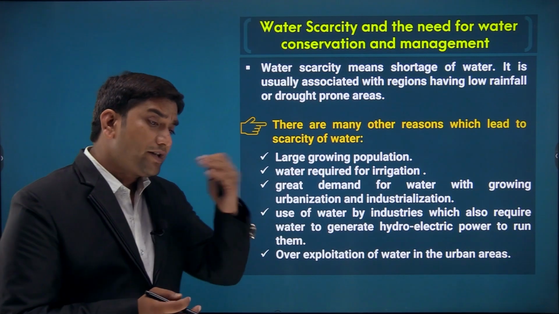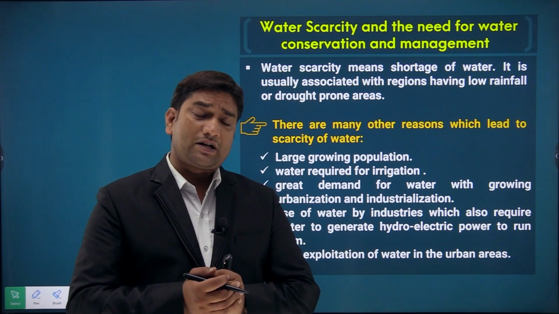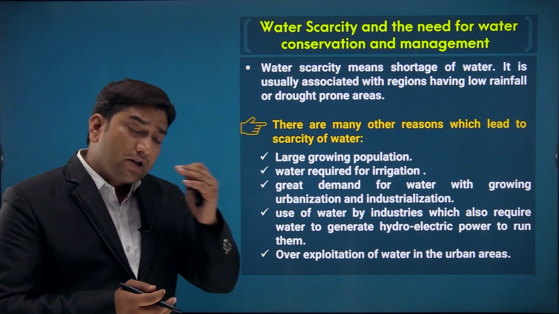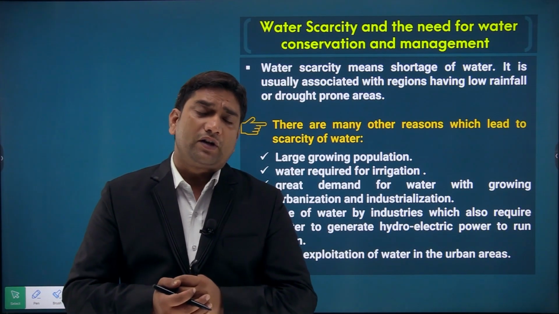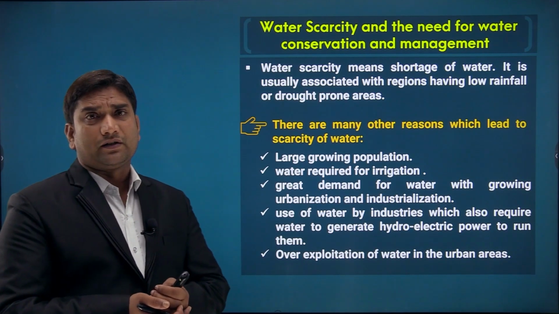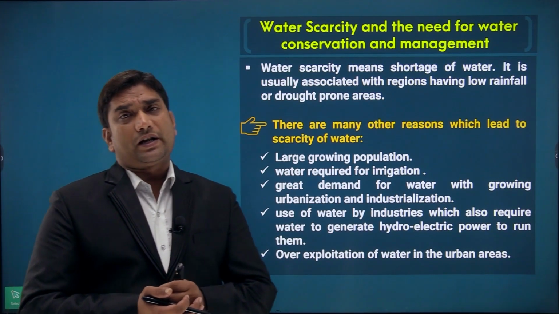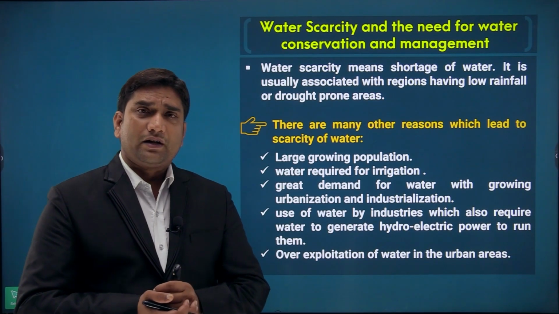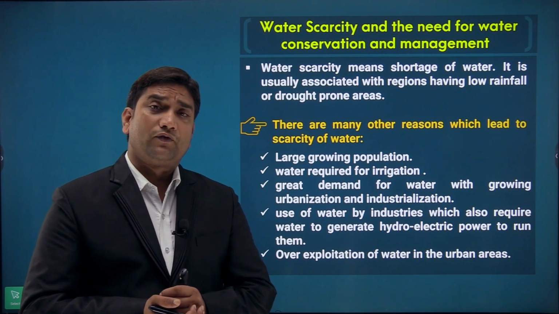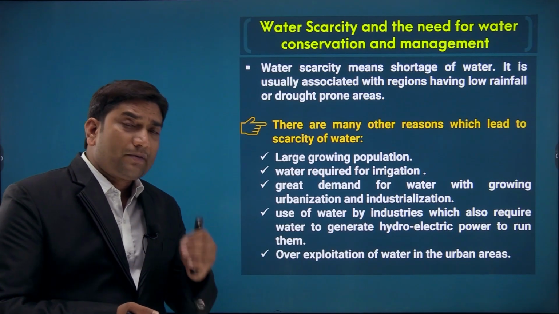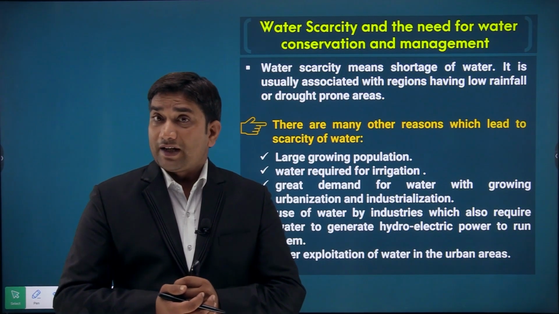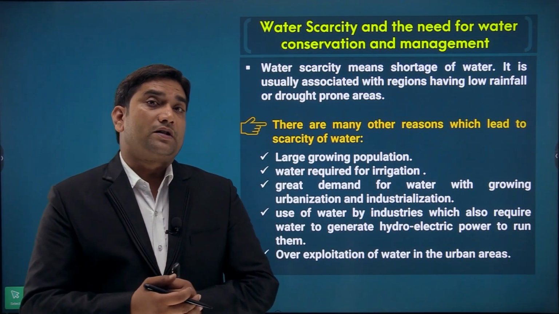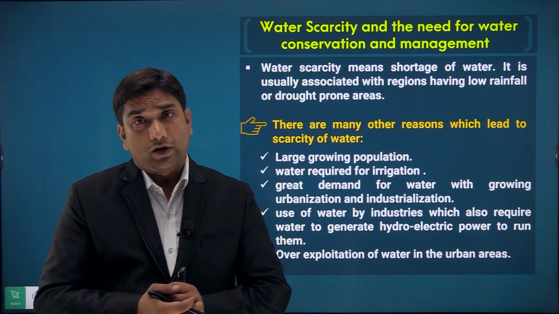ये हमारे उन रीजन्स की वजह से भी वाटर स्कार्सिटी है हमारी कंट्री के अंदर, क्योंकि हमारी कंट्री के अंदर जो एवरेज रेनफॉल है दैट इज ओनली 125 सेंटीमीटर्स, राइट. But in some areas, as we had already studied in 9th class related to the climatic conditions, there we have studied chapter number 4 if you remember, means in some areas we were receiving rainfall less than 10 centimeter, but in some areas we were receiving rainfall over 400 centimeter.